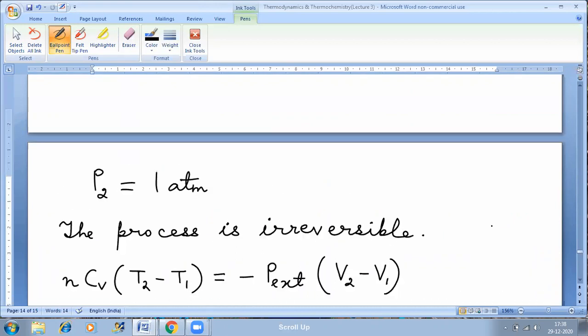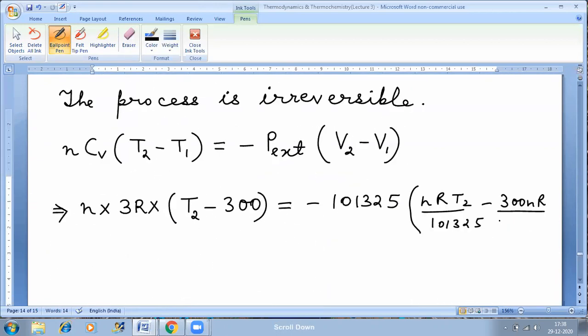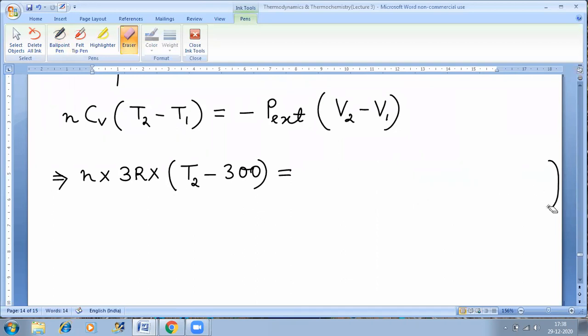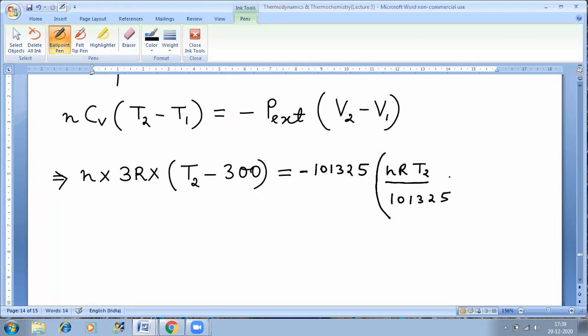And P1 is 10 atm, given to you in the question. Correct?